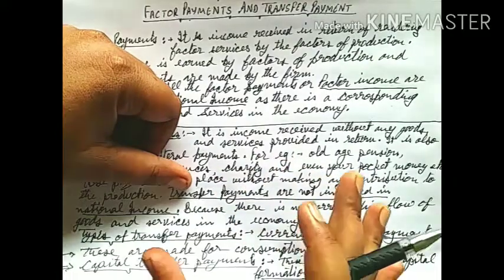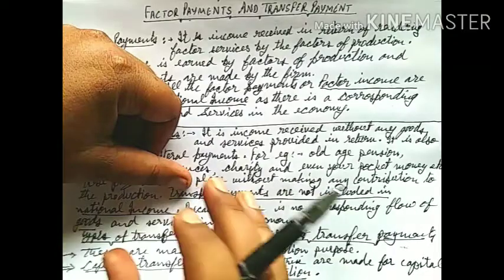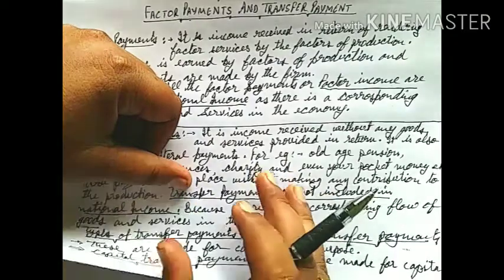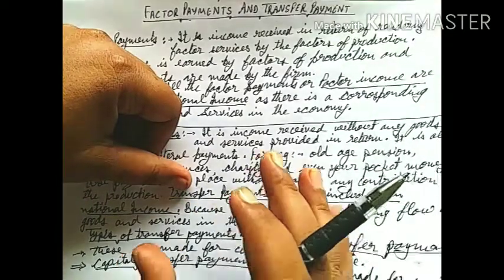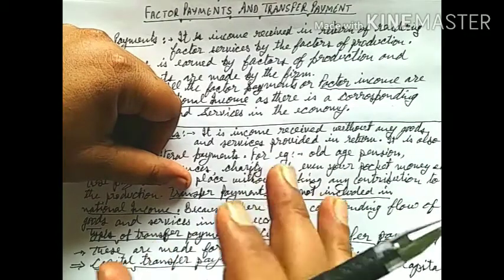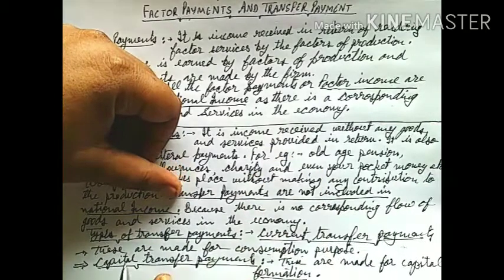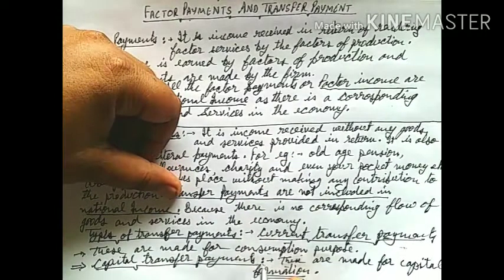So these are transfer payments made for the purpose of capital formation, because with this help the people will again build their houses or the assets. So this type of payment will be included in the capital transfer payments.